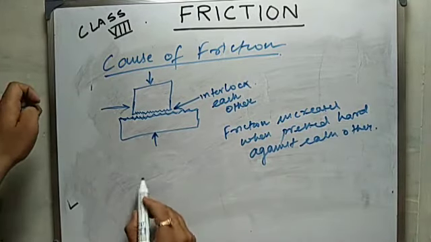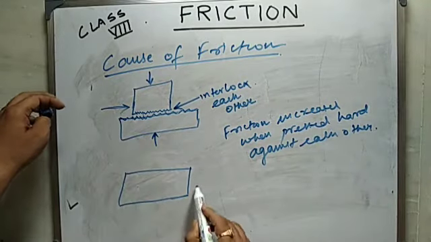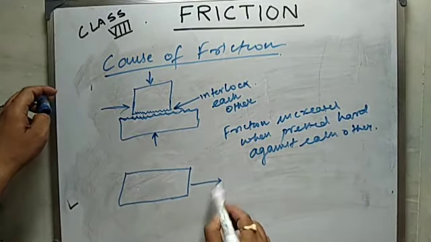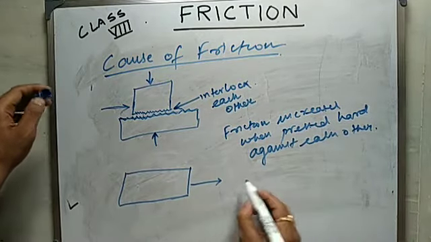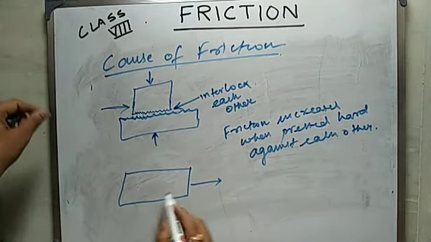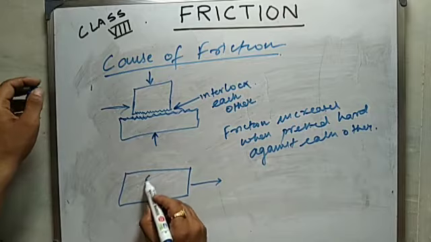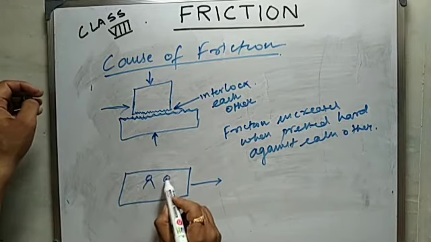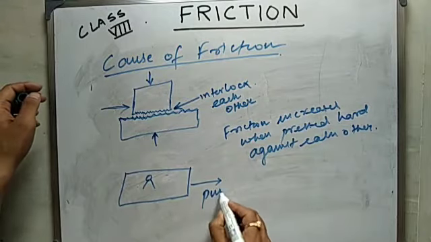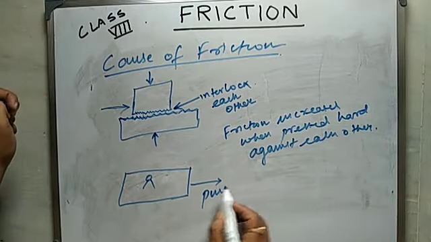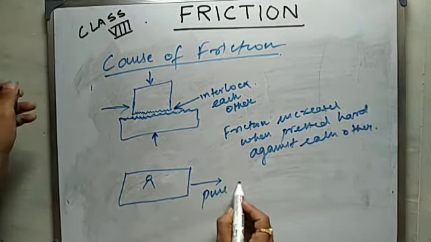You must have noticed that when there is a mat, we easily push or pull the mat easily when it is unloaded, when no one is sitting on it. But if someone is sitting on it, say one person is sitting on it, and if we try to pull it again, then we are facing quite amount of difficulty in pulling this mat.